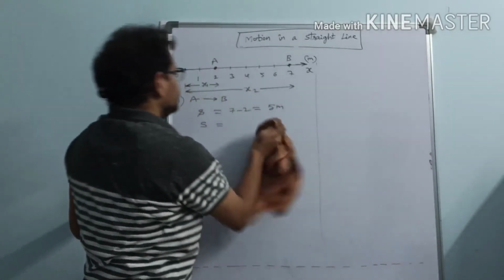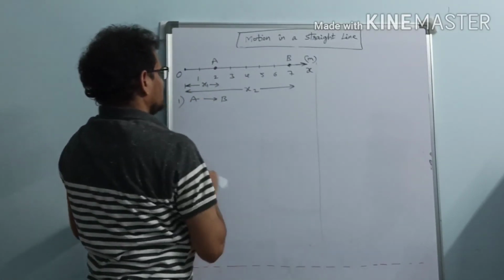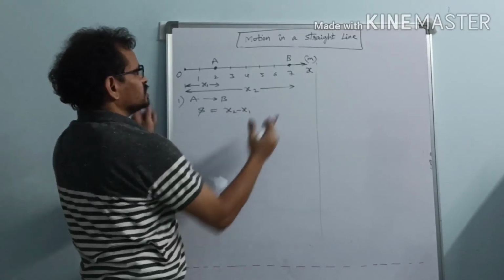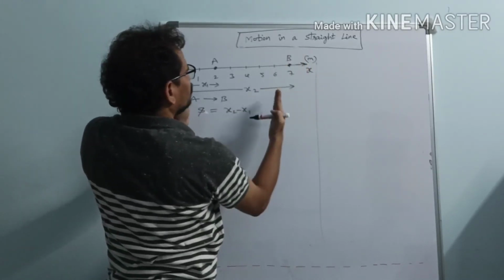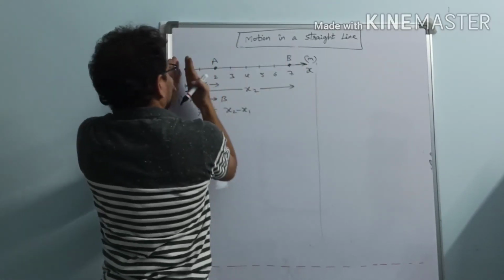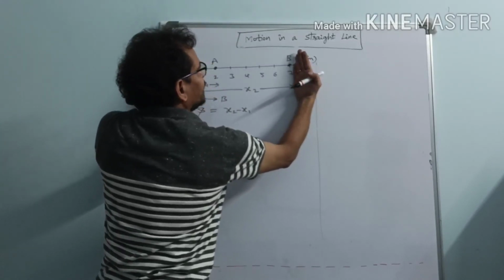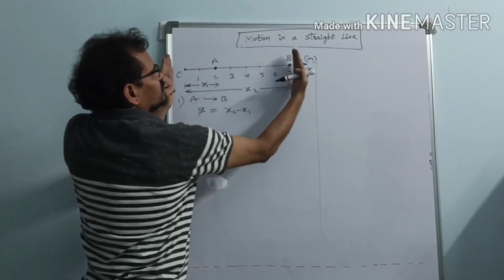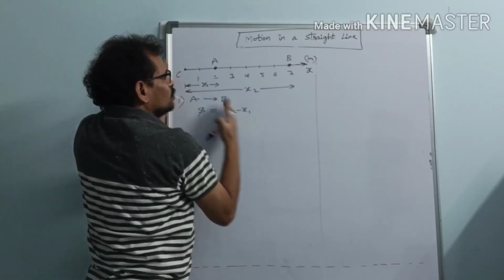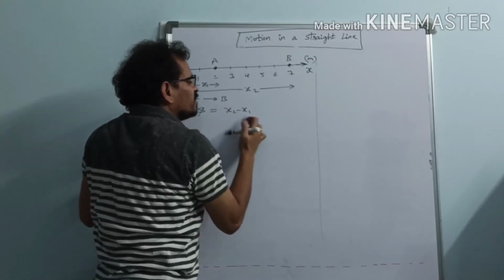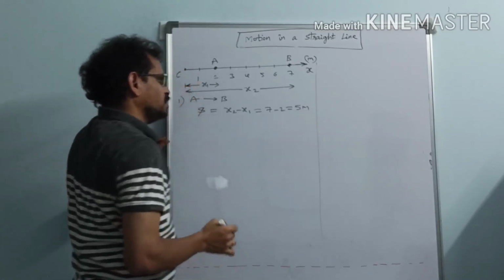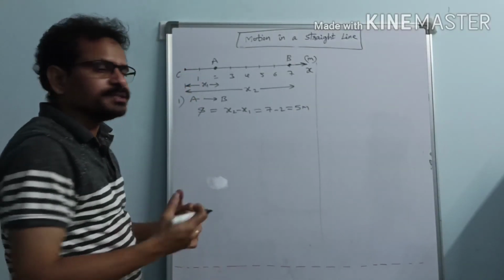So what is the distance here? Distance is equal to x2 minus x1, because it is the length of the actual path. What is the length of the actual path? AB. So how can you get the length of this? From O to B, the length of this one minus the length of this one. From this length, if you remove this length, we will get this length. What is this length? x2. What is this length? x1. So x2 minus x1 is equal to 7 minus 2 equal to 5 meters. So distance is equal to 5 meters.